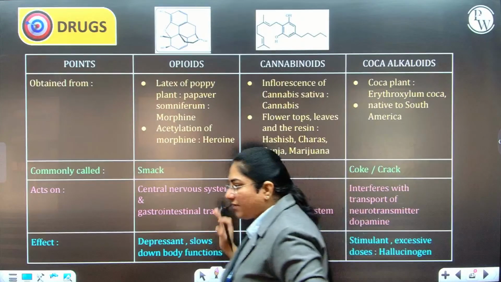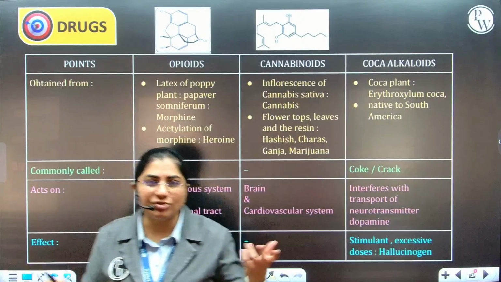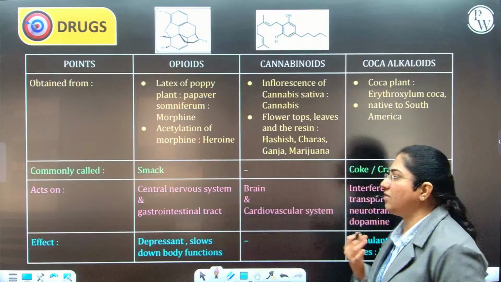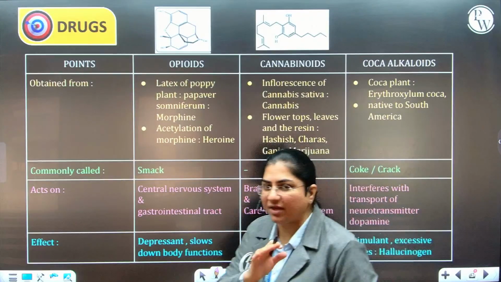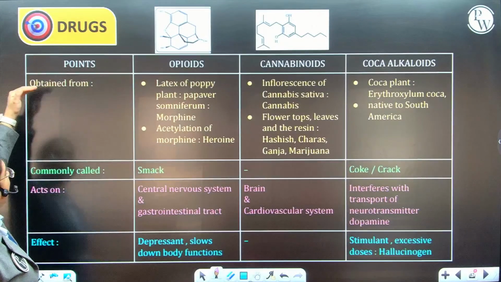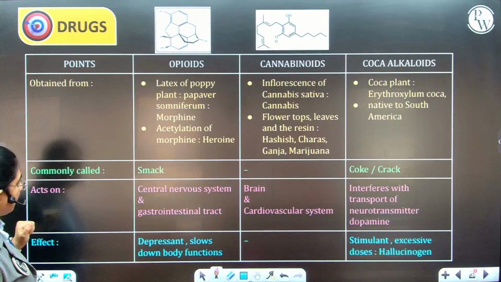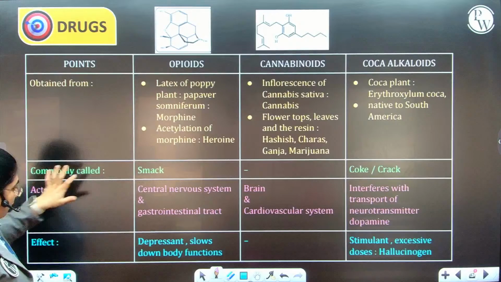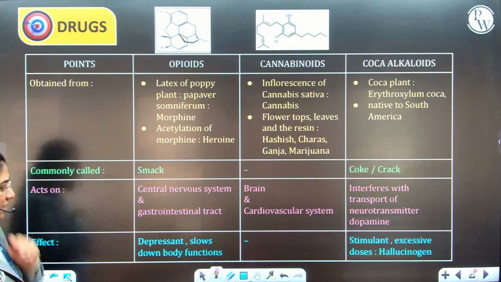For making it very easy for you to study, since students find it a little difficult, tricky and confusing, I have compiled it in the form of a table, which I'm sure is going to make it very easy for you all. Now, we are going to talk about the drugs: where each is obtained from, what it is commonly called, if there is a name to it, where it acts in the body, and what its effect is.